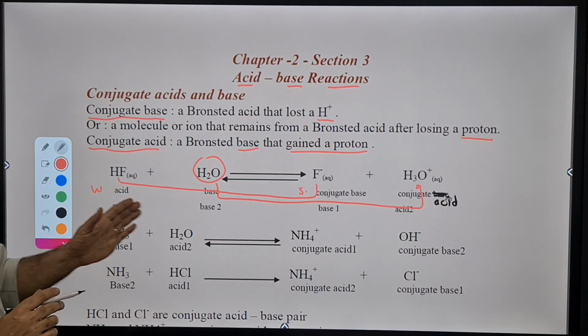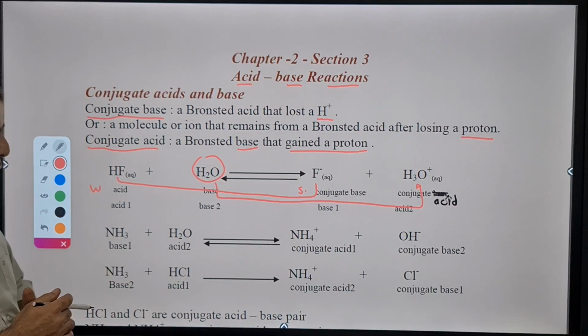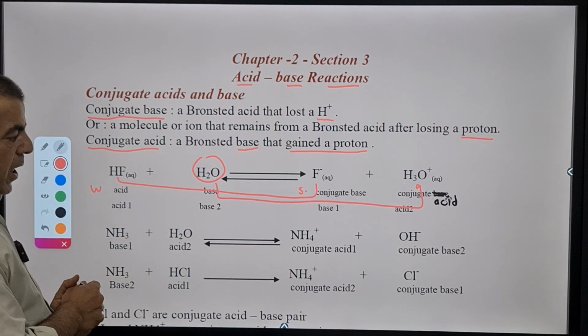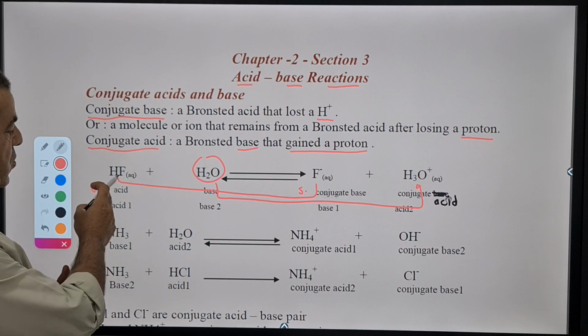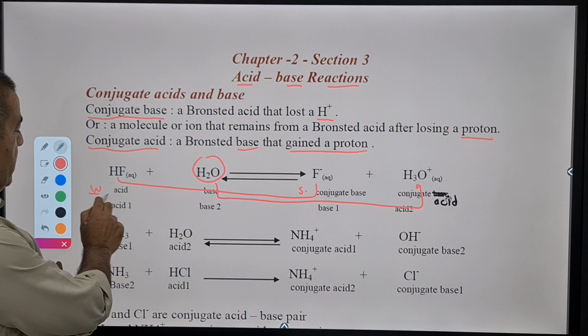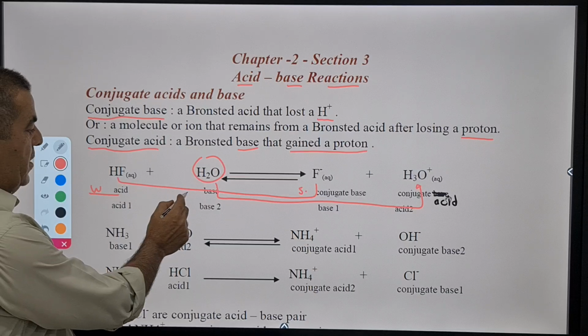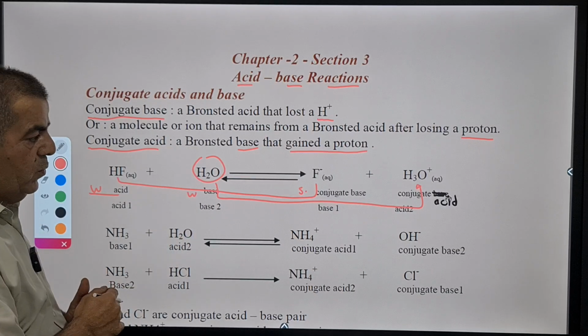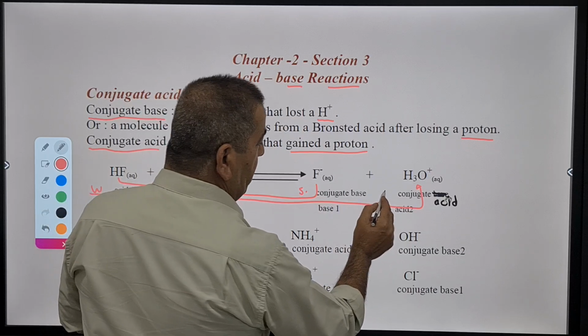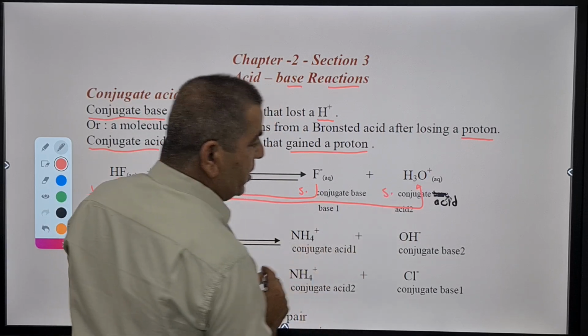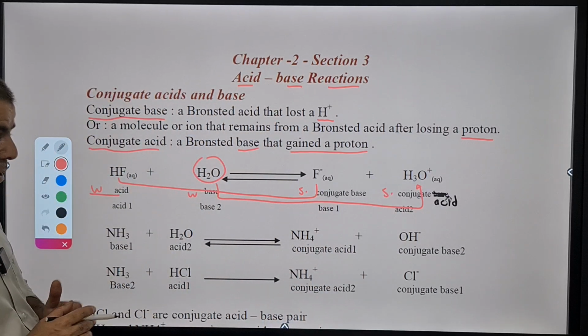W refers to weak and S refers to strong. And we say that water takes its strength from its company. We have a weak acid, so water becomes a weak base. What about its conjugate? Its conjugate becomes the opposite, which is a strong conjugate acid.